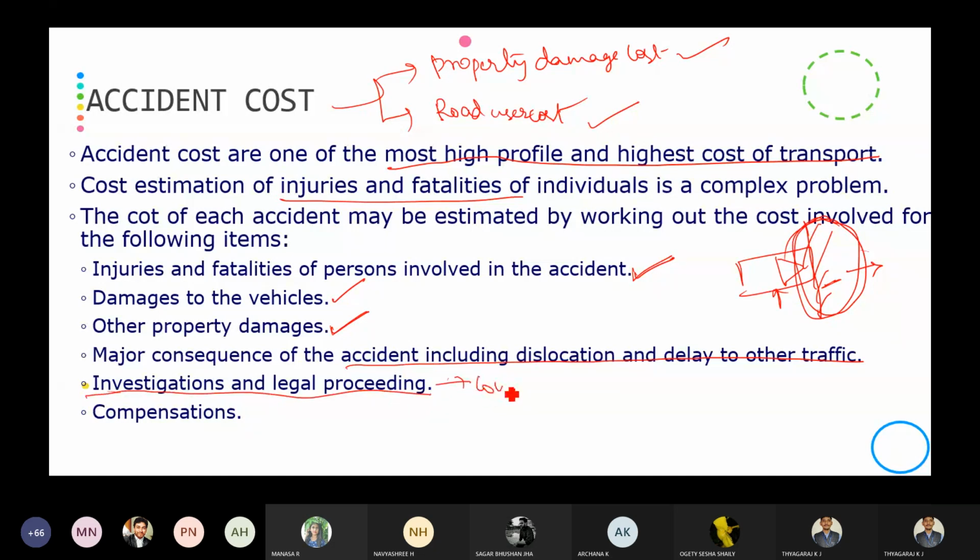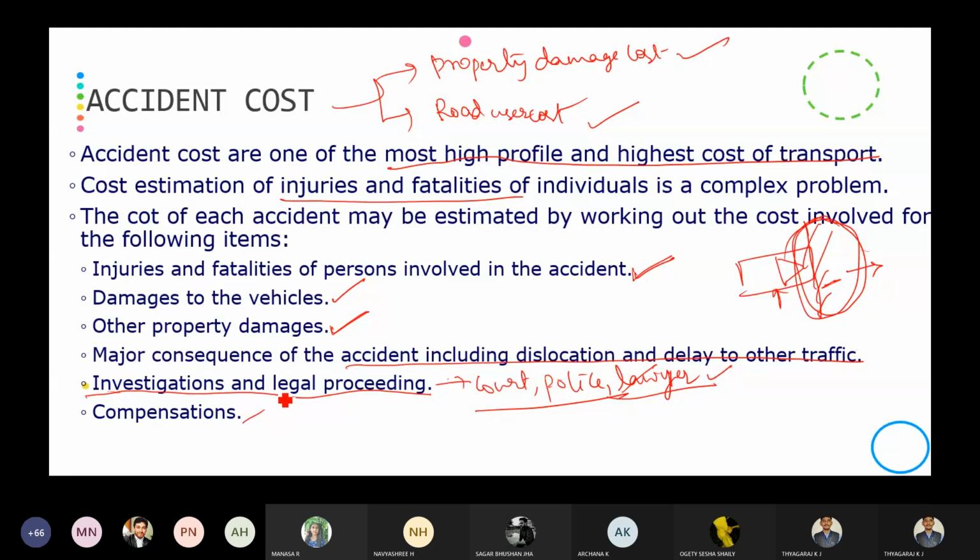So for court and police, we are going to pay some penalty to the court and the police station. So those costs will be included. And for the lawyer also you are going to give some money for clearing the case, so that cost is involved in the accident cost.